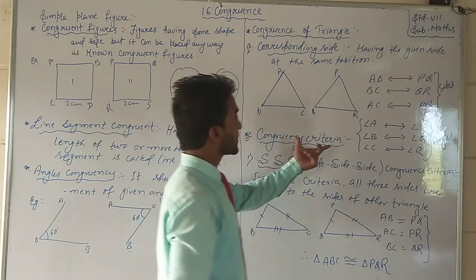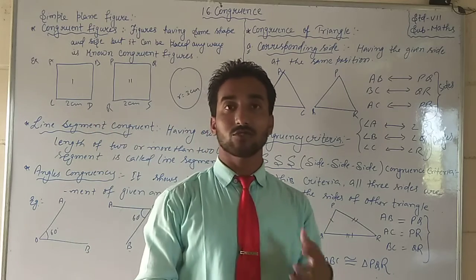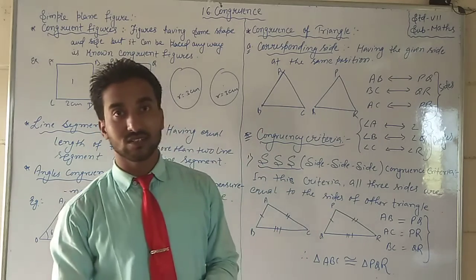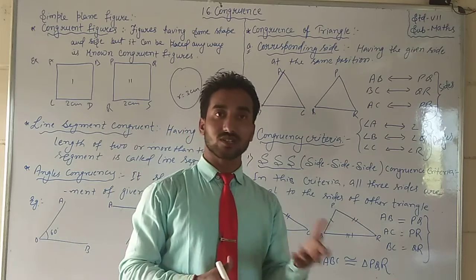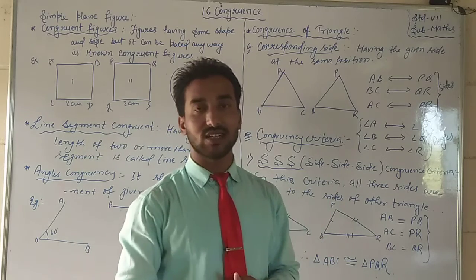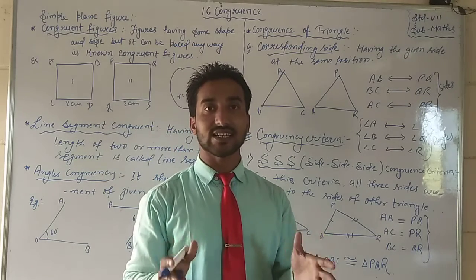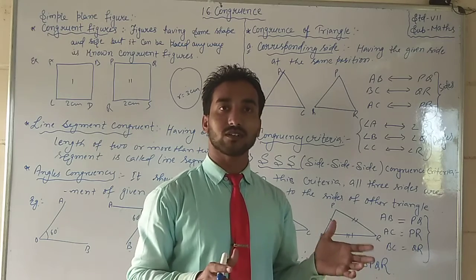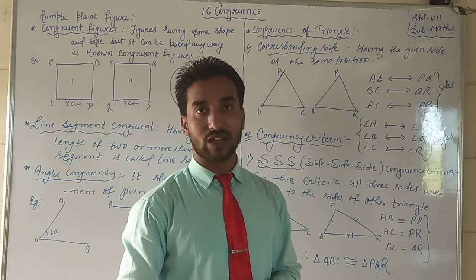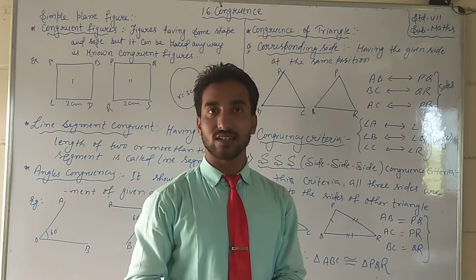Now see, I discussed the congruency criteria just now. The congruency criteria of triangles are four. The first is side side side. Suppose we want to prove one triangle congruent to another triangle via SSS, what will happen? If you want to prove one triangle to other triangle, we can follow the SSS criteria, side side side.